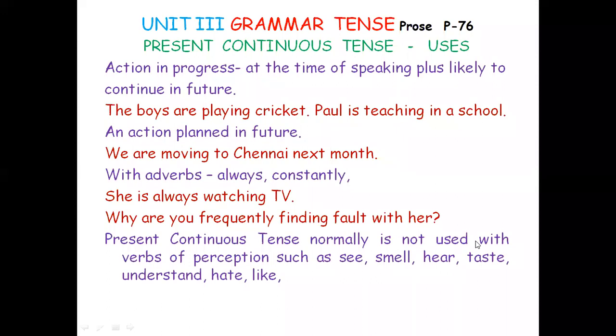And then the second use of present continuous tense: an action planned in future. We are moving to Chennai next month. That is your plan. And then with adverbs like always, constantly, we use present continuous tense. That is, she is always watching TV. She is watching TV. She is always watching TV.